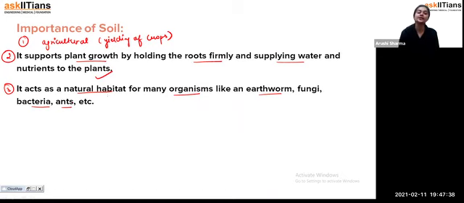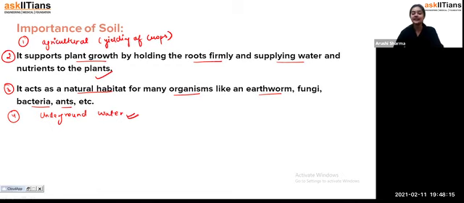And even though, student, the soil is there, beneath the soil we have underground water. It holds that water, and that water is also used by us for various purposes. So we can see here, student, that we require soil, and the soil is very useful for us. We require soil for agriculture, and agriculture is an important part of our life. If we are not doing agriculture, that means we are not getting food from it. Okay, so that's how these are the importance of the soil.